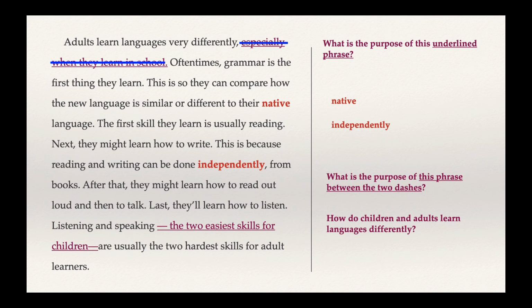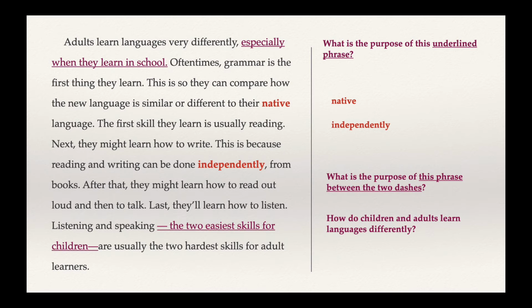Adults learn languages very differently. By adding this underlined phrase, especially when they learn in school, the difference becomes even more important or big when adults learn languages in school. This is also a way of saying that we understand that adults learn languages differently from each other too. Some adults might learn in school, and some adults might learn outside of school.